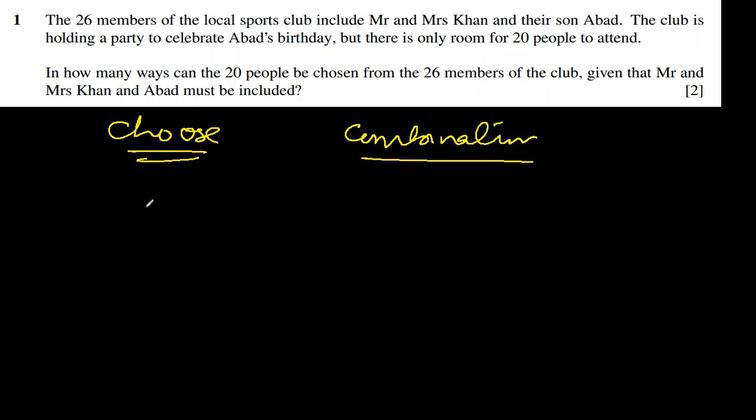How many candidates are there in total? 26, correct? But Mr. and Mrs. Khan and their son are already taken. They are part of the party already. So 3 places are taken. We are left with 17 more spaces, right? So we have to select 17 people out of how many? Again, out of 26, these 3 are out. So left are 23. So it will be 23C17. That will be the number of choices you have. And let me use my calculator to find this.